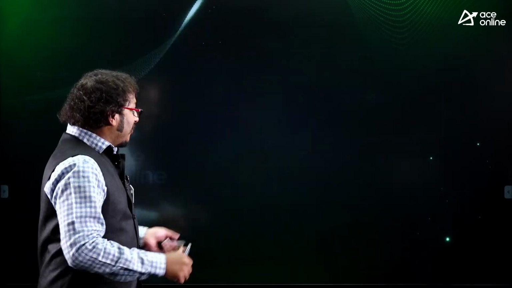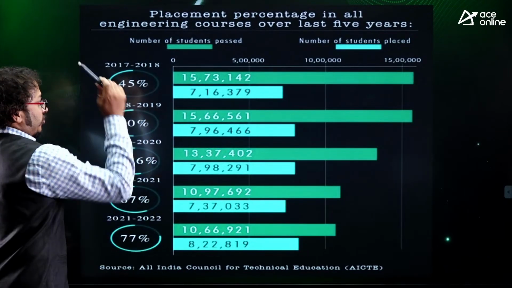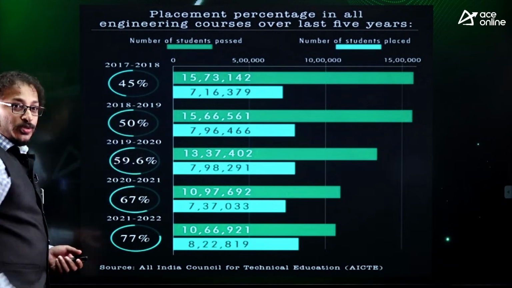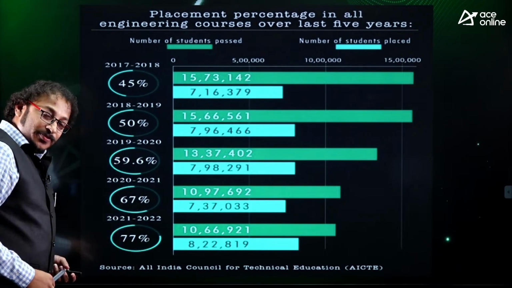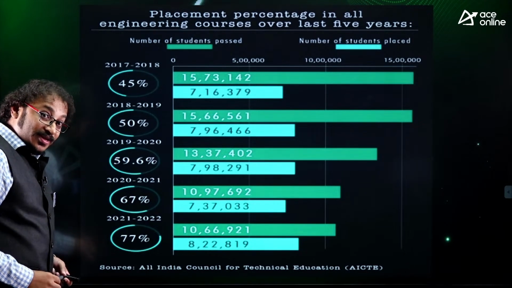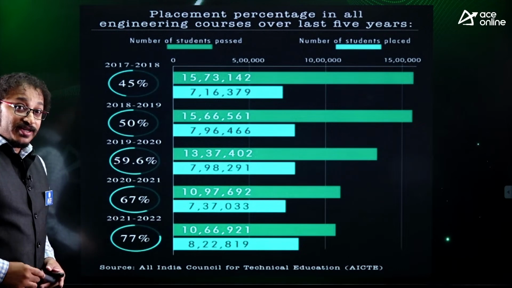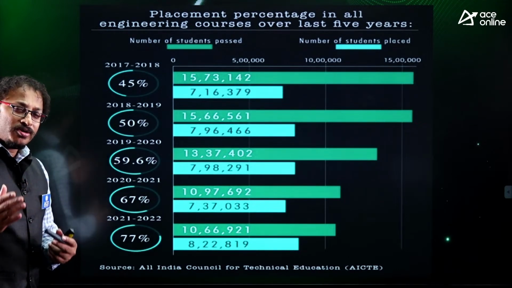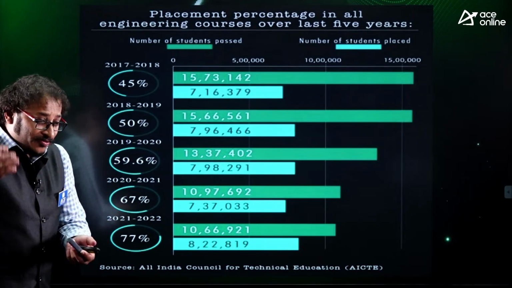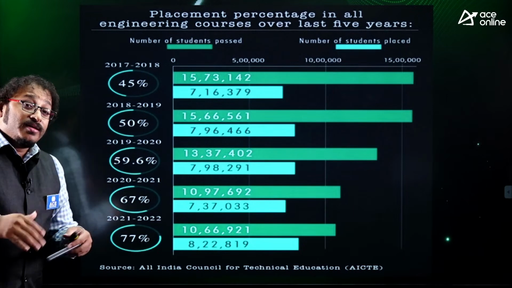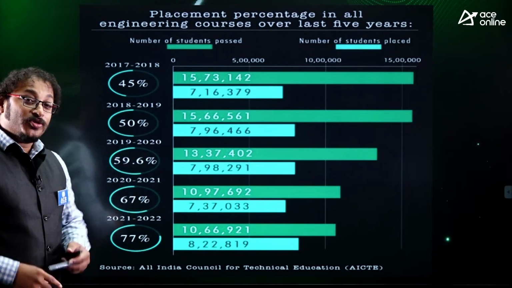Guys, one important interesting statistic I want to show you here. In 2018, approximately 45% of students used to go for campus placement. In 2022, 77% of people are going for campus placement. That means the percentage increase in going towards campus placement is very high. Let them go, man. Your competition got reduced. That is what you need. If your friend is willing to go to campus placement, encourage them. Motivate them to go for campus placement. Let the competition come down more, man.